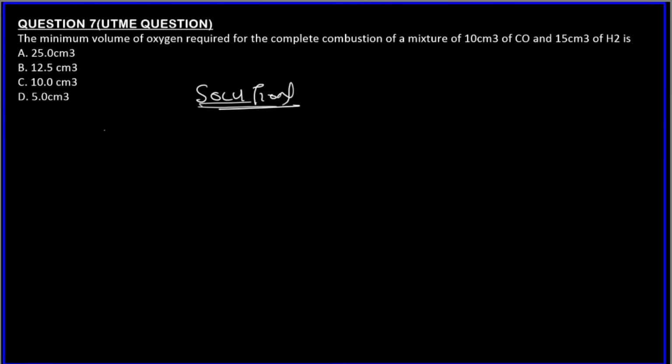Let's say in the container we have CO, we have H2, and we have O2. This is oxygen gas, not just oxygen.